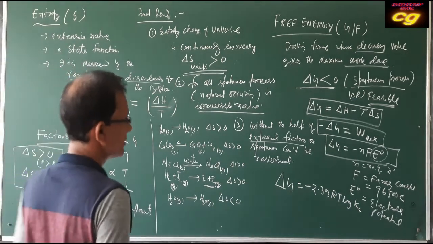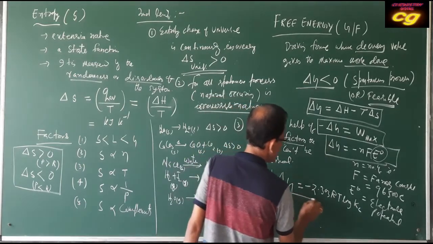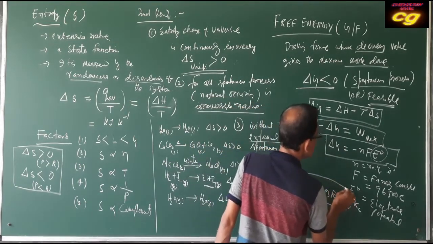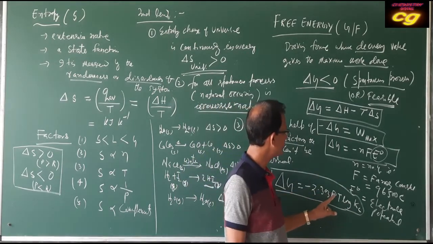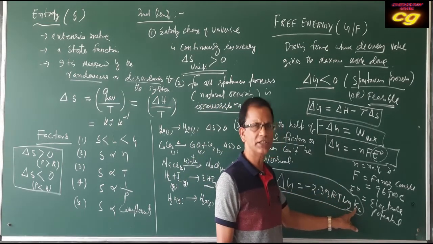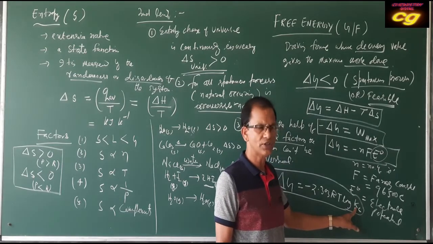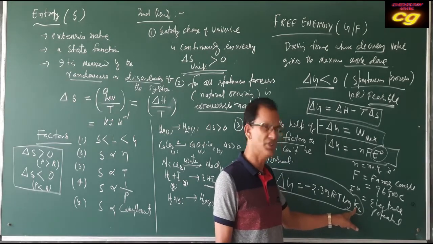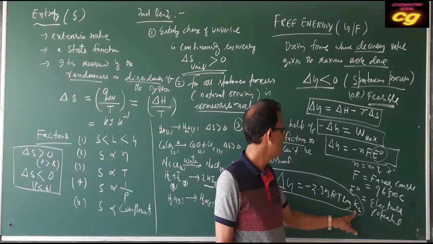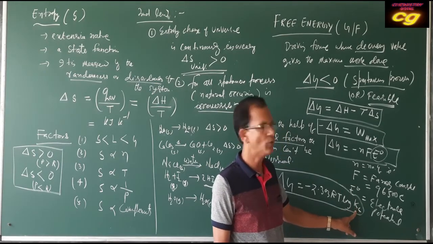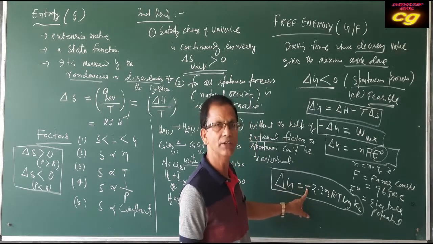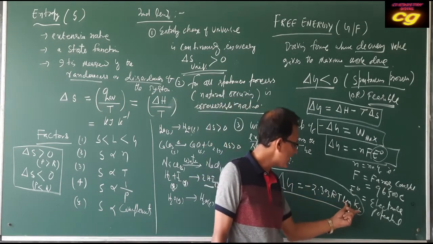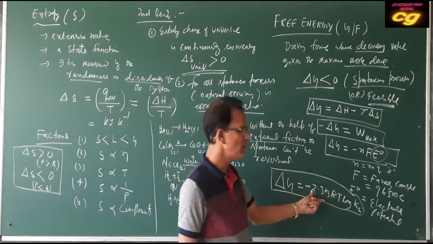What is this? Del G, the free energy change, is equal to minus 2.303 RT log Kc. Kc is the equilibrium constant. We will discuss it in detail in the equilibrium chapter, but it is a constant, and it is always positive. When the value of Kc is higher, del G will automatically be negative. When log Kc is positive, the whole value will be negative.